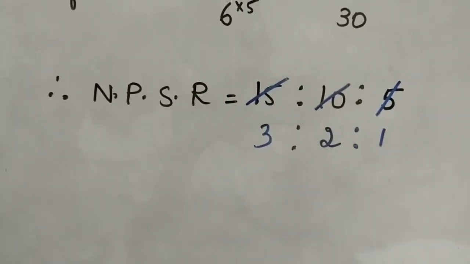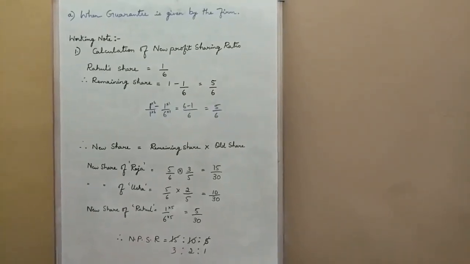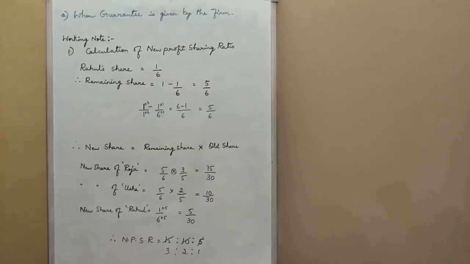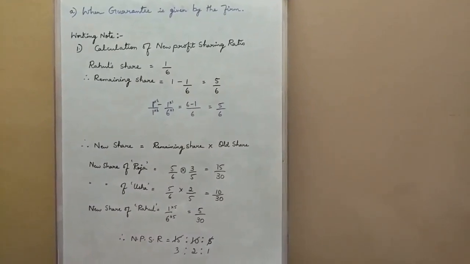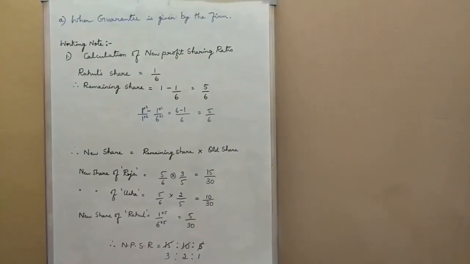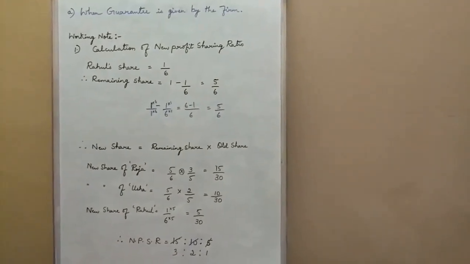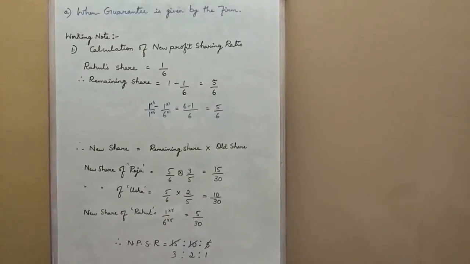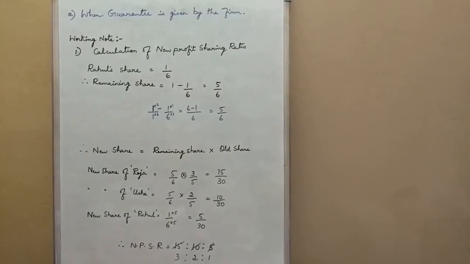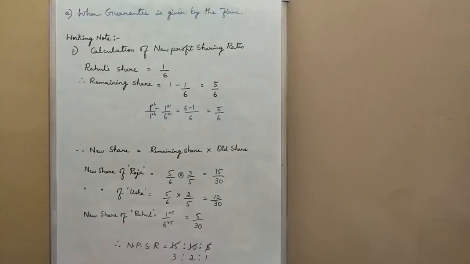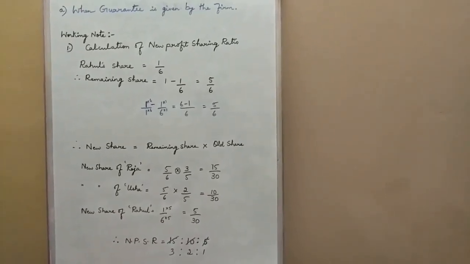Let's observe the new profit share. So students, this is to inform before going for the second working note. Observe this new profit sharing ratio for this particular question. Even though there are 3 different options to be taken up under guarantee, this first calculation will never change in all the 3 cases. So it applies for all the 3 cases, that is option A, option B and option C. So we need not do it again and again. So you just observe it once.